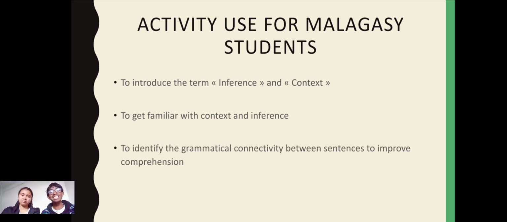communication. And lastly, this activity is useful for teaching Malagasy students because it can help them identify the grammatical connectivity between sentences to improve their comprehension, because in an utterance there are different parts, and without cohesive devices like the use of pronouns and the use of lexis, the parts would not be connected, and the utterance itself would not convey any meaning. So this leads to the end of this presentation.